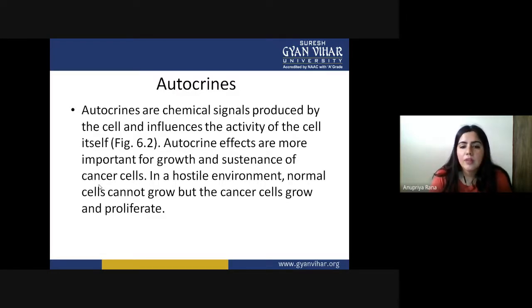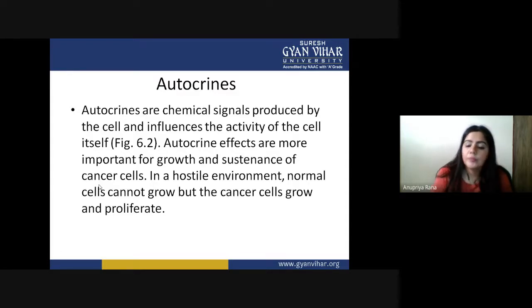Normally in a hostile environment, when some of the genetic material has been mutated and something else has taken over control, normal cells cannot grow because they need proper treatment and proper guidance to grow and develop.